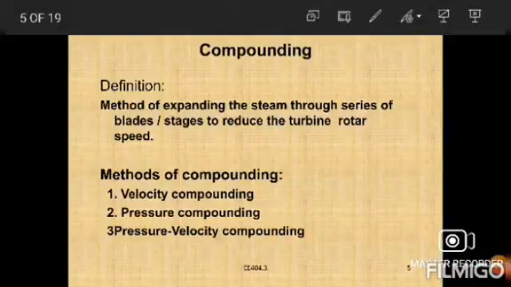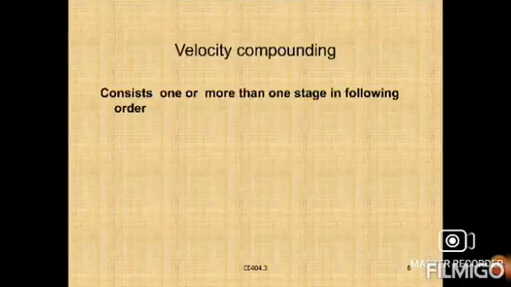In a reaction turbine, speed is reduced by expanding the steam through many stages. So we need to increase the number of stages through a series of fixed and moving blades. Right, in this connection, next we will discuss the first one, velocity compounding.